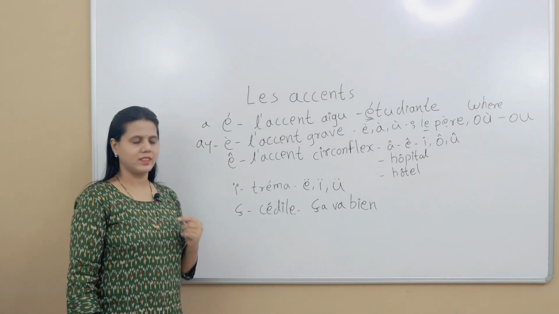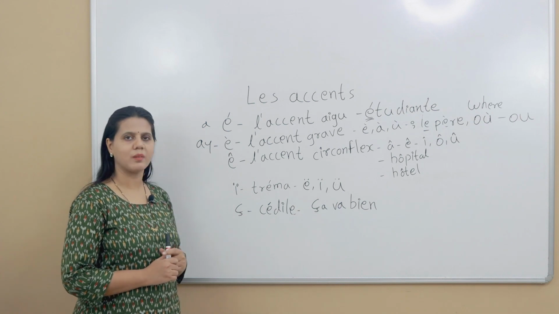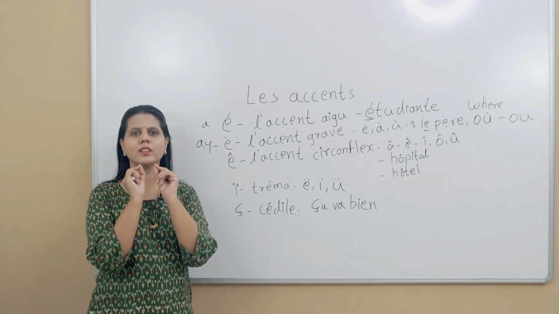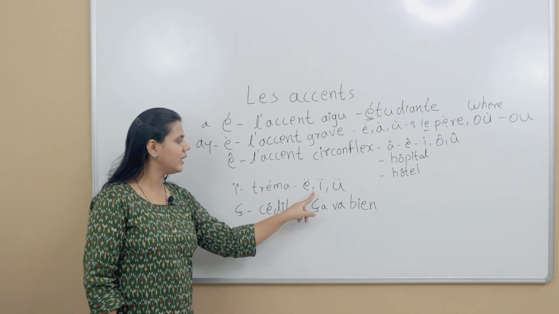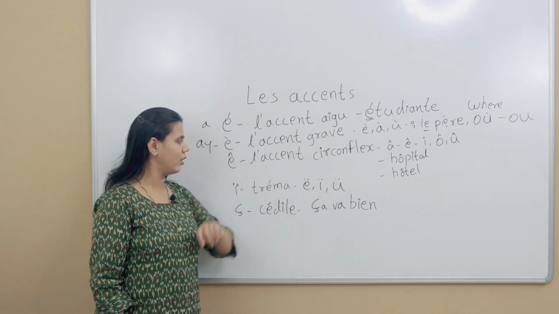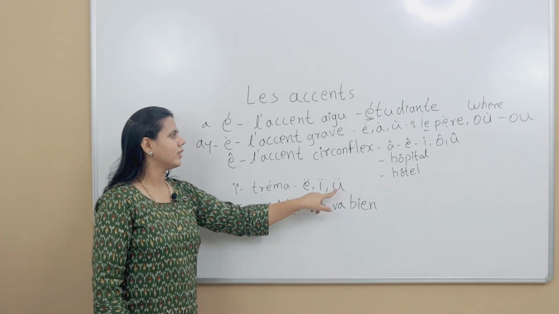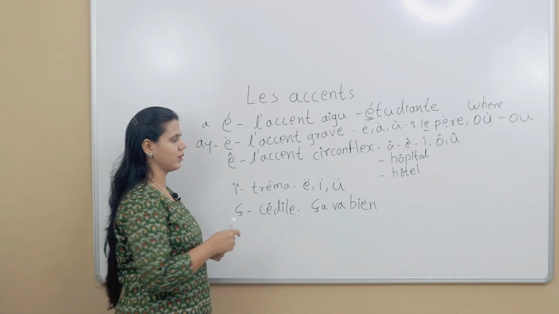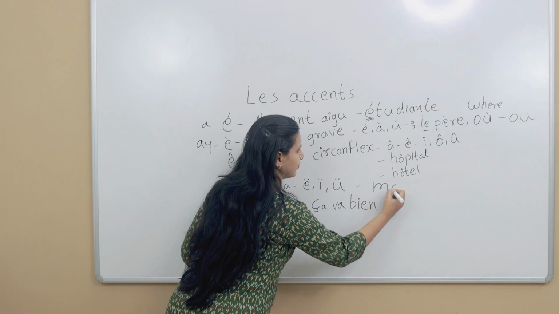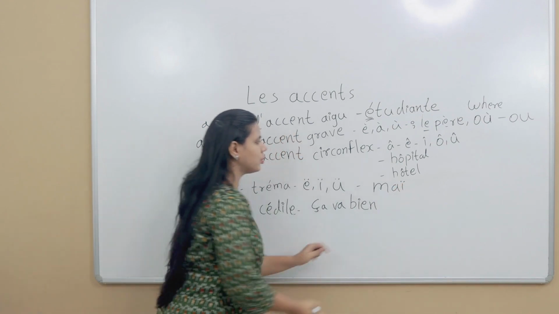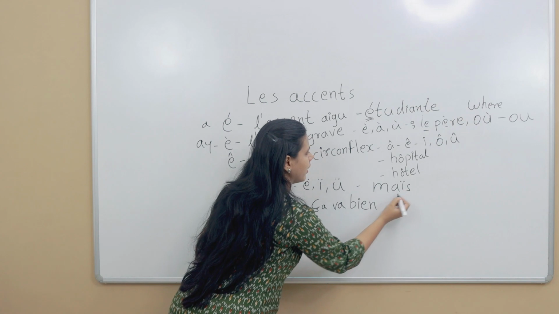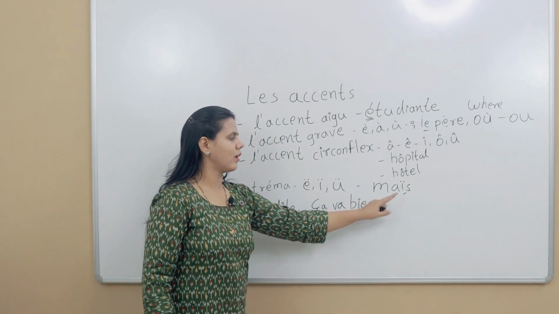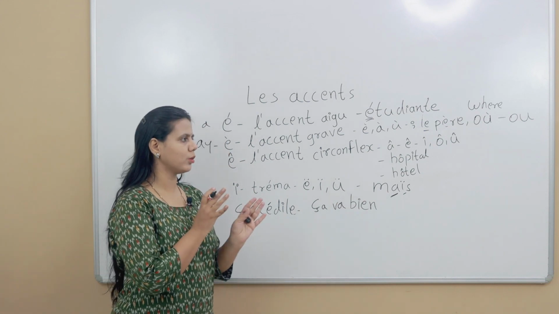The next accent is tréma. How to pronounce it? Tréma. There are 2 little dots over e, i, u. It gives us a separate pronunciation. See, there are 2 dots and there is a vowel with the accent. We have to pronounce those vowels separately. Don't mix them.